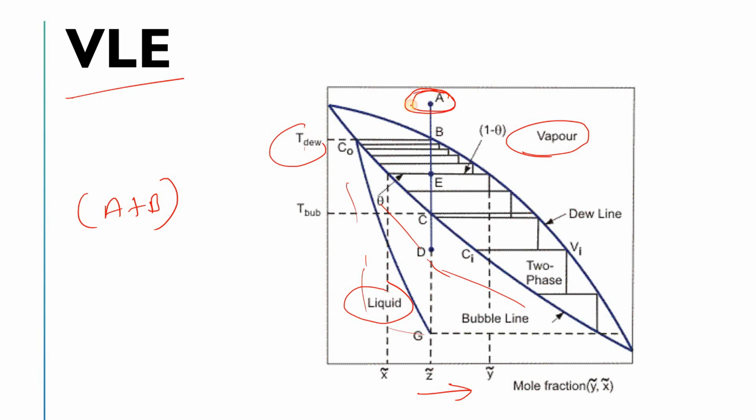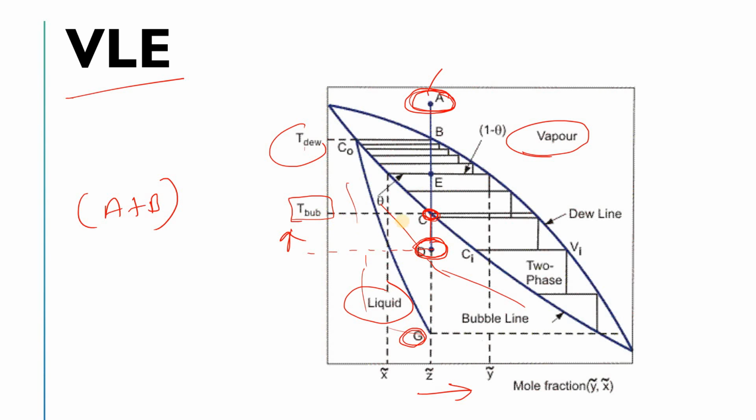Now let's suppose at this point, what will be here? Here will be vapor simply, okay, and at G there will be liquid. Are you getting my point what I want to say? Okay, so now your liquid was here at that temperature. Now if you increase the temperature, after some time your temperature will be increased, and let's suppose it reaches here, and this is your bubble point, okay.